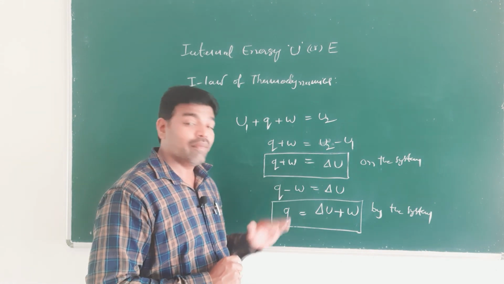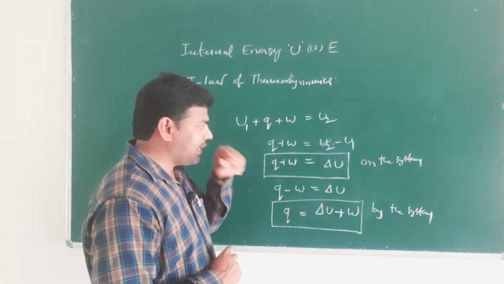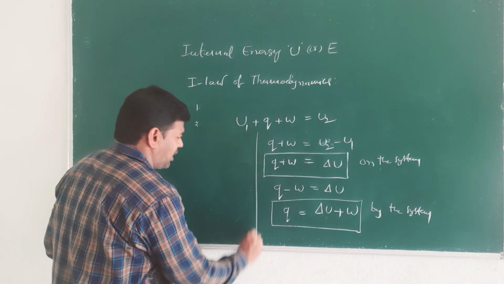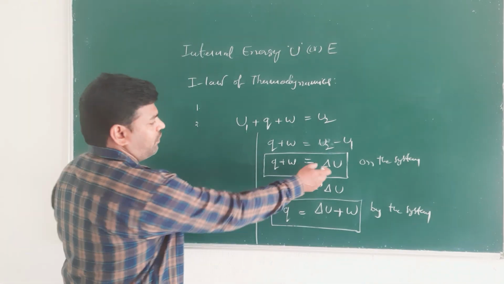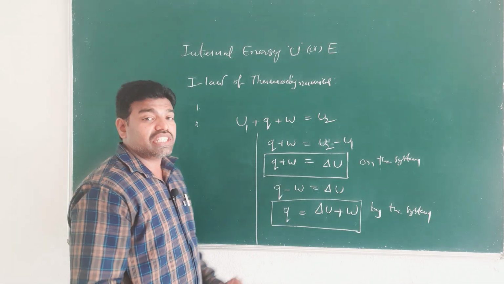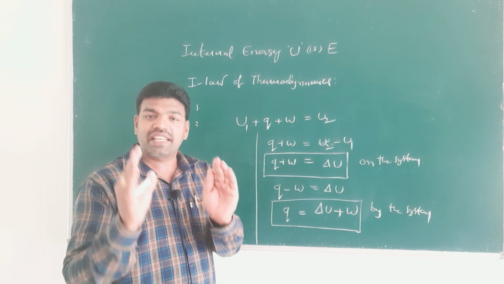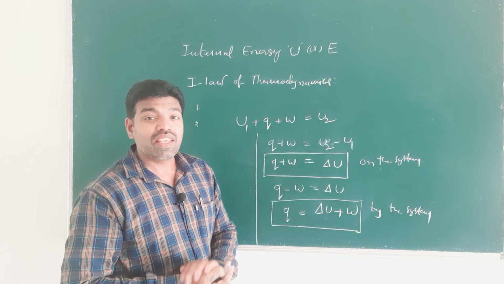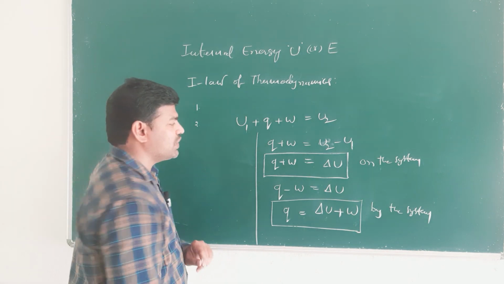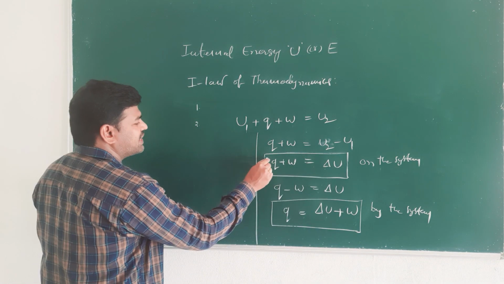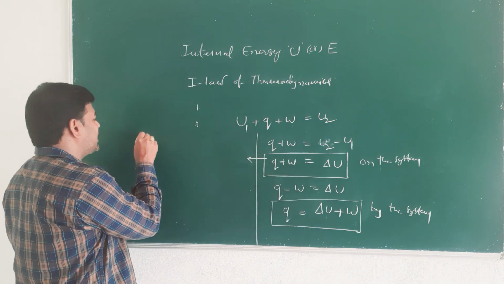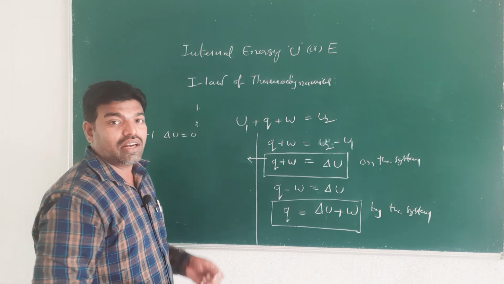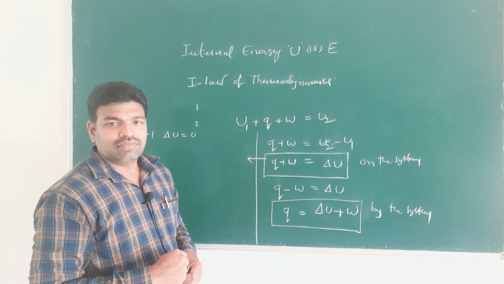So this is about the first law of thermodynamics, but there are three cases in the first law of thermodynamics. Take the first law of thermodynamics. For example, the system does not undergo any change in internal energy, that is, delta U is equal to 0. Take this equation with delta U equal to 0. Case 1 is delta U equal to 0, that is, the system does not undergo any change in internal energy.